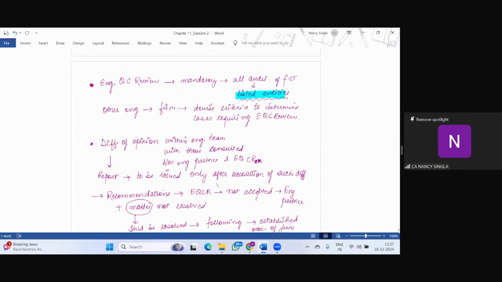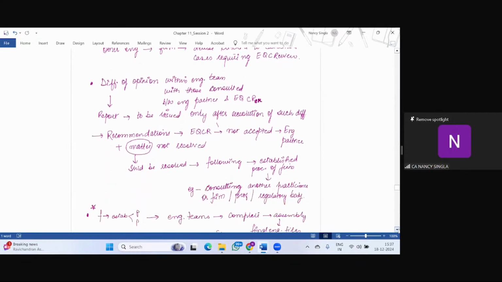Now, there may be a difference of opinion within the engagement team, or with those who were consulted, that is, persons with specialized expertise, or between the engagement partner and the engagement quality control reviewer.